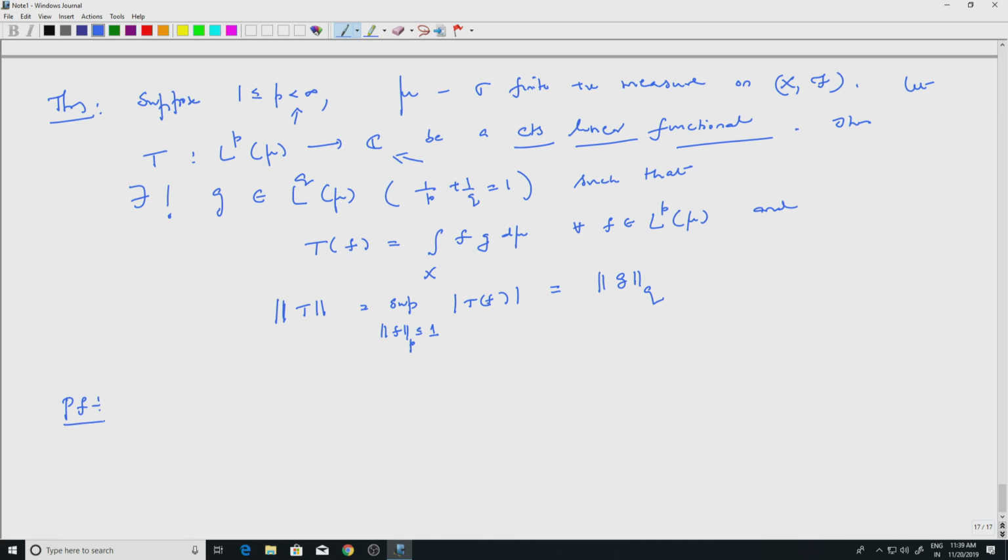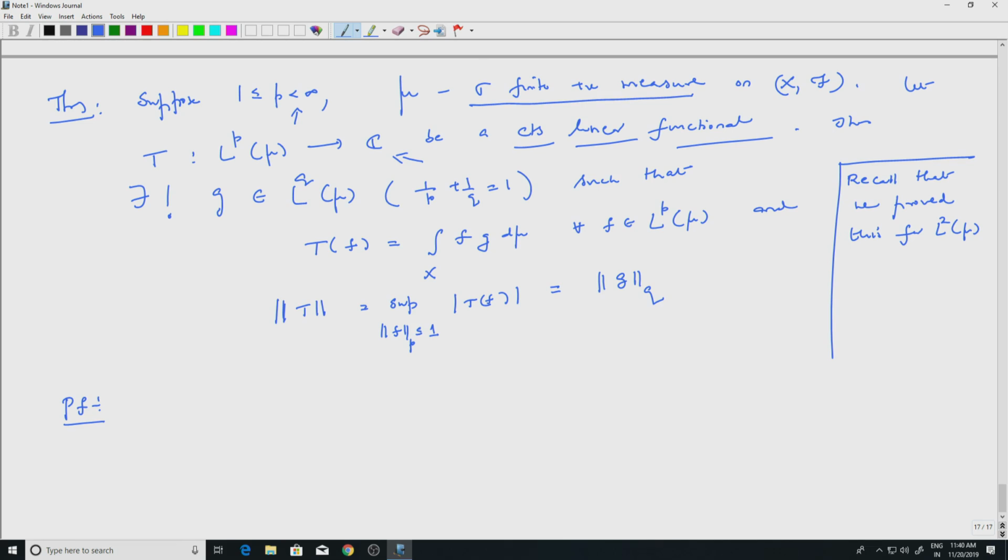For L2 we have done that. Recall that we proved this for L2 of mu without the assumption that it is a sigma finite measure. For any L2 of mu, where mu is a positive measure, we have this characterization that it is given by an inner product.